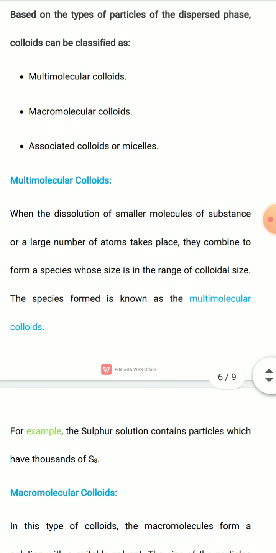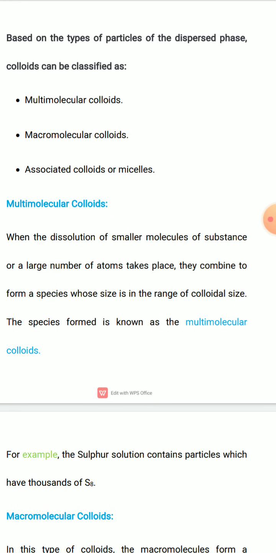Now, classification of colloids based on the types of particles of the dispersed phase. Based on the types of particles of the dispersed phase, colloids can be classified as multimolecular colloids, macromolecular colloids, and associated colloids or micelles. So the first type of colloids: multimolecular colloids.